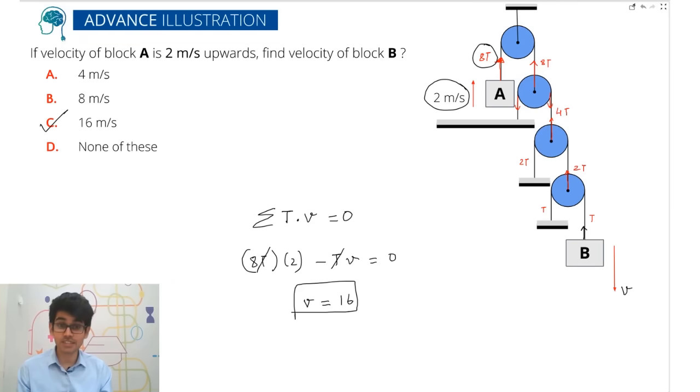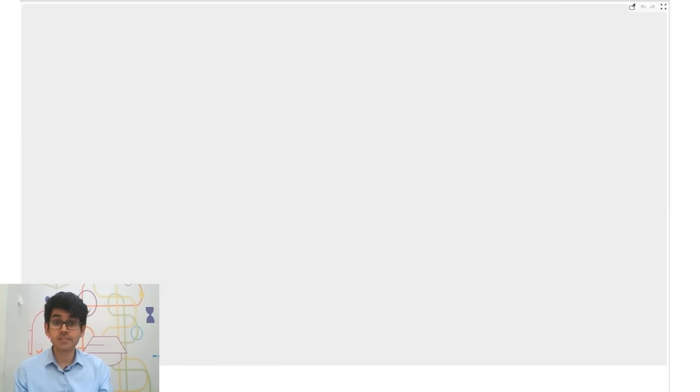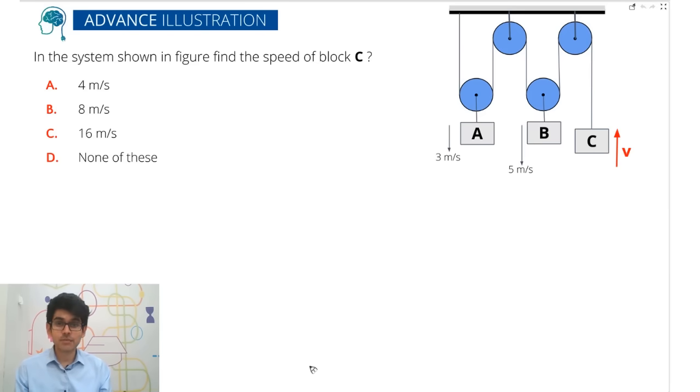Let's see what the next question is for all of us. I hope everyone is having fun. Please type a yo. Okay students, so this one is for all of you. Let's see how much time you take in solving this problem.